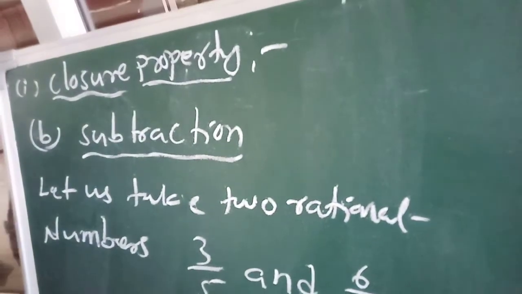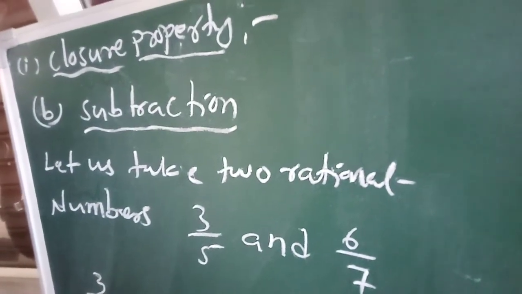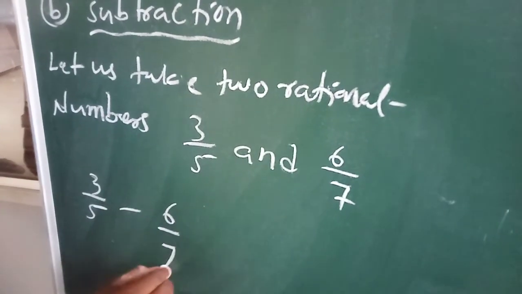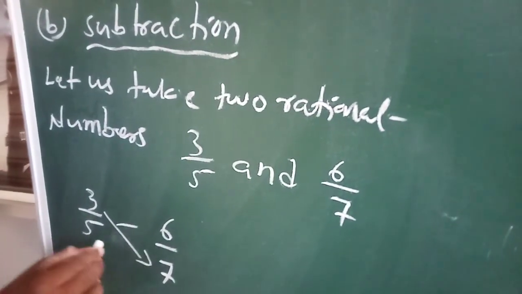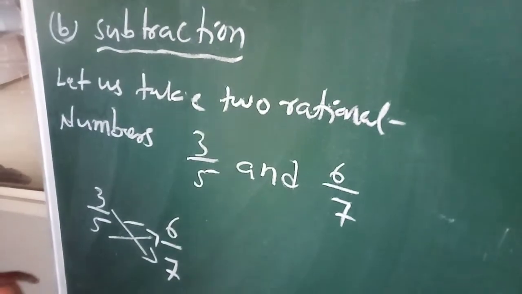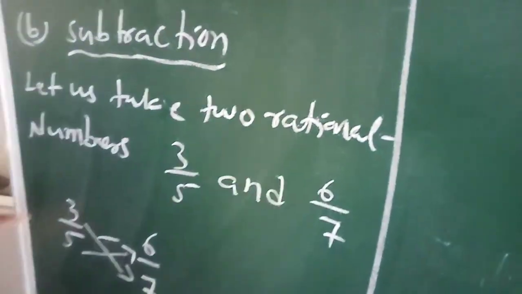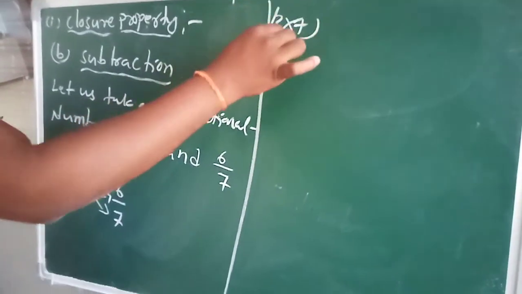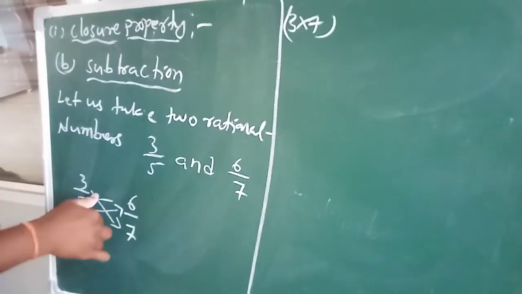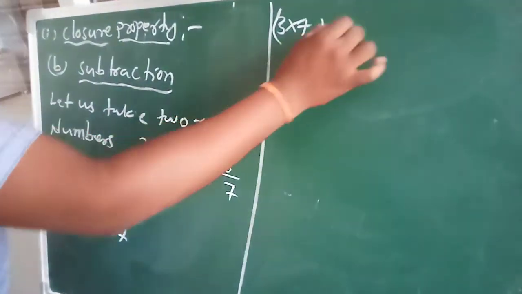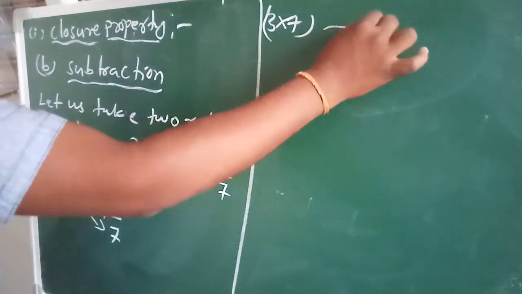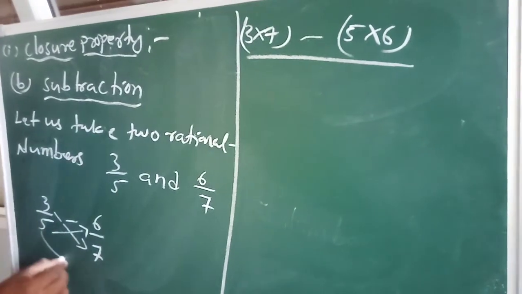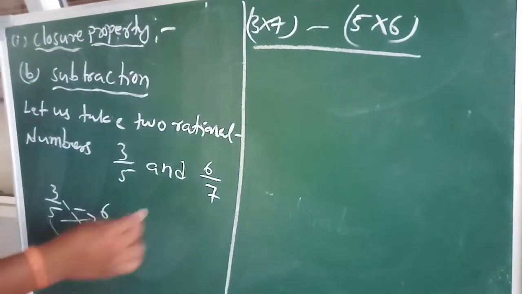Now see what happened. 3 by 5 subtraction means minus 6 by 7. Again same, like this only, you just apply. 3 into 7, the middle symbol is minus, 5 into 6, by the denominators also, that is 5 into 7.